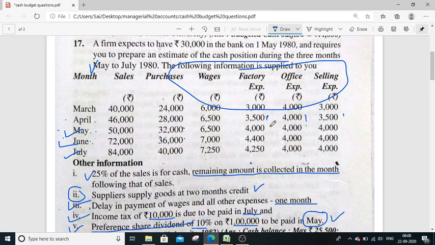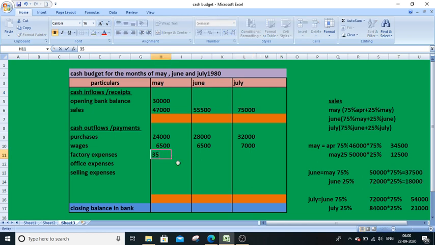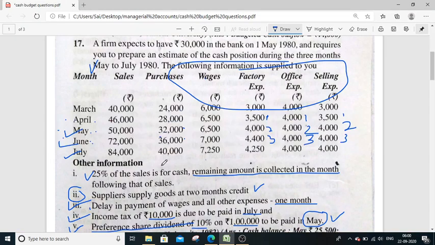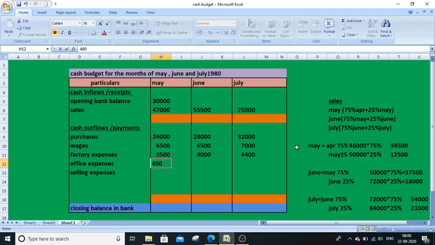Then May amount will be paid in the month of June, and in the month of July, June amount will be paid. So these are the three amounts: 35,444, 35,444. And office expenses, as you can see, 444, no changes.